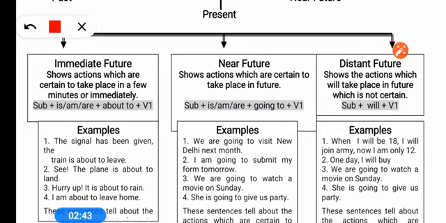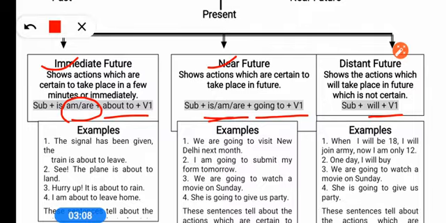See here, about to plus first form, that is, is, am, are plus about to plus first form. So about to is used to show immediate future. In the same way, is, am, are and going to plus first form is used for near future. And for distant future we use will plus first form of the verb.